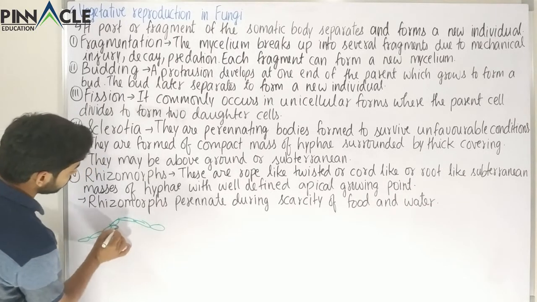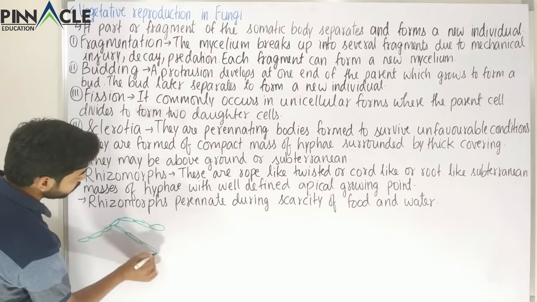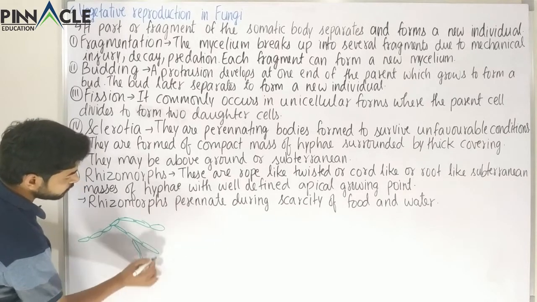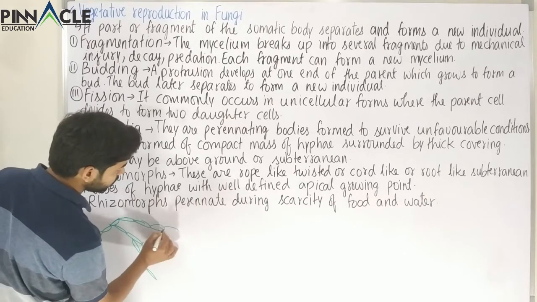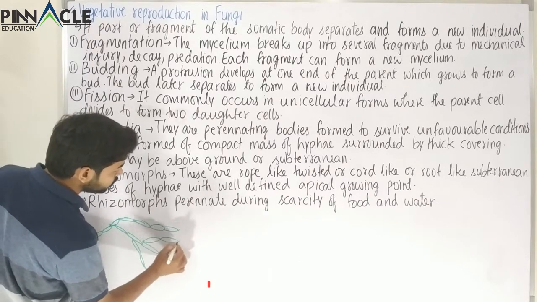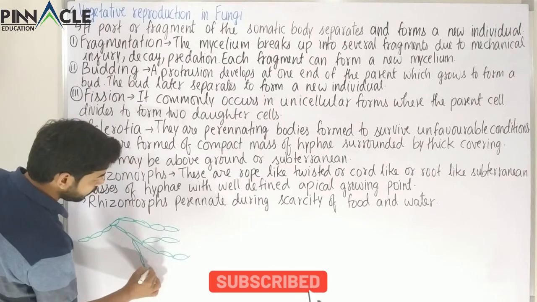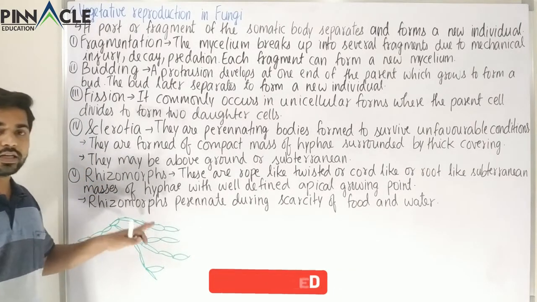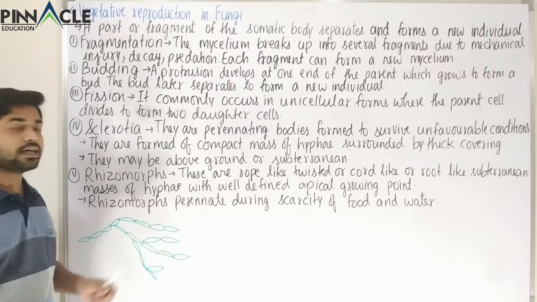Fragmentation is pretty simple. We know that the fungal body is composed of hyphae, and a mass of hyphae is called mycelium. So a fungal body is normally made up of structures like this, or we can say that these are hyphae.